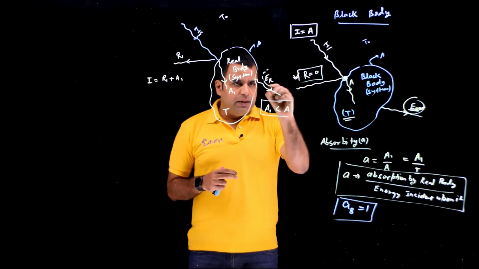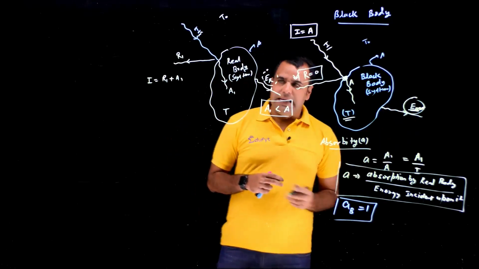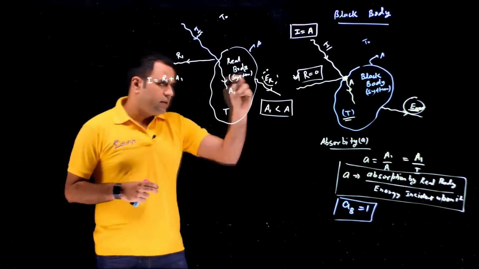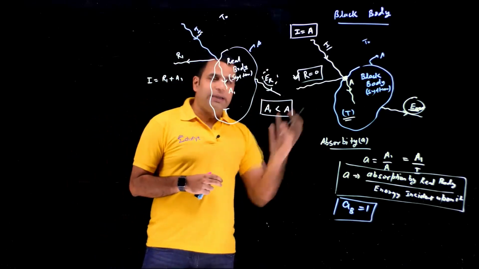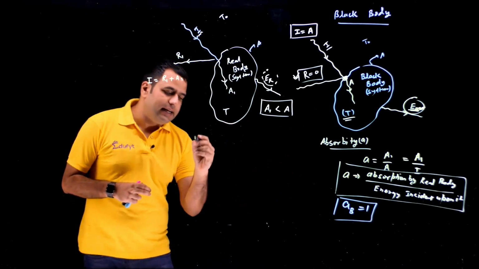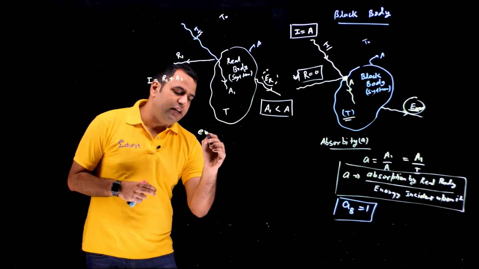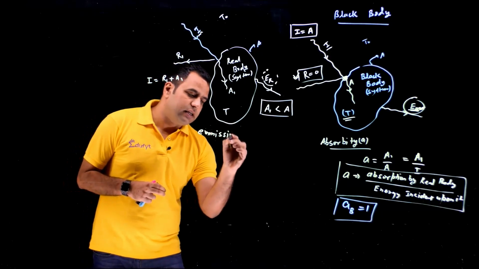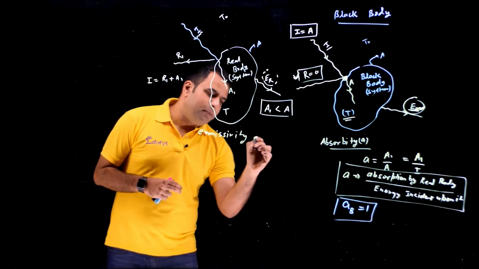We can compare between these emissions also. The emission by the real body with respect to the black body is defined as one more constant, and that we define as emissivity. We define it by small e.